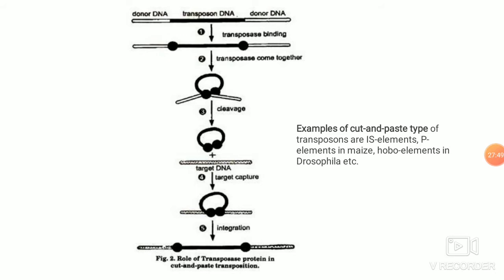The enzyme is transposase enzyme. The region of the donor DNA is recognized by this transposase enzyme. Each side of the ends of the transposon is bound by this transposase enzyme, and they form a loop by bringing the two transposase enzymes together, and they pinch off this DNA which contains the transposon. These transposons recognize the sequence on the recipient DNA, and they fuse this looped DNA from the donor DNA into the recipient DNA.